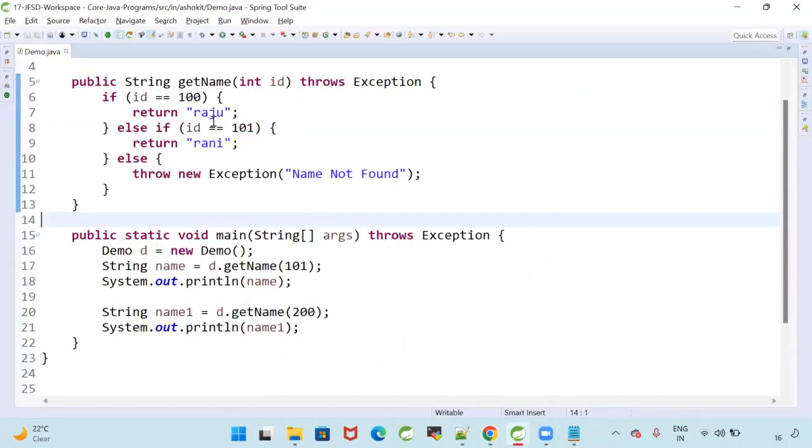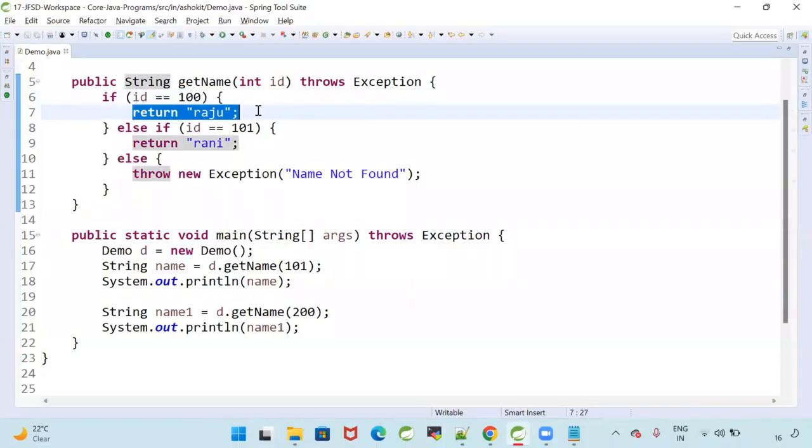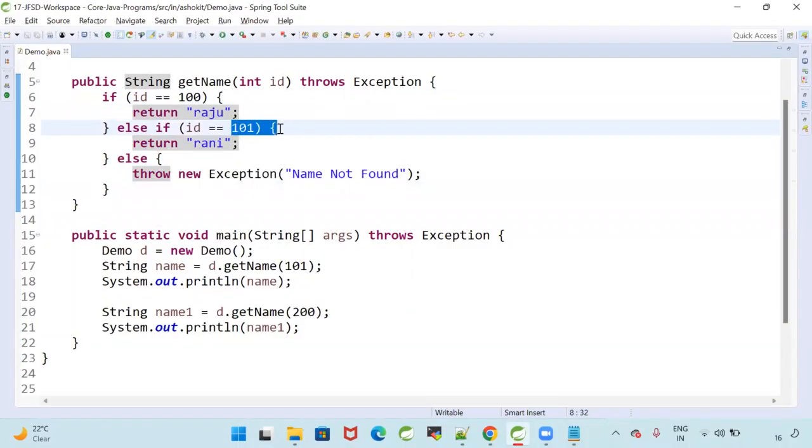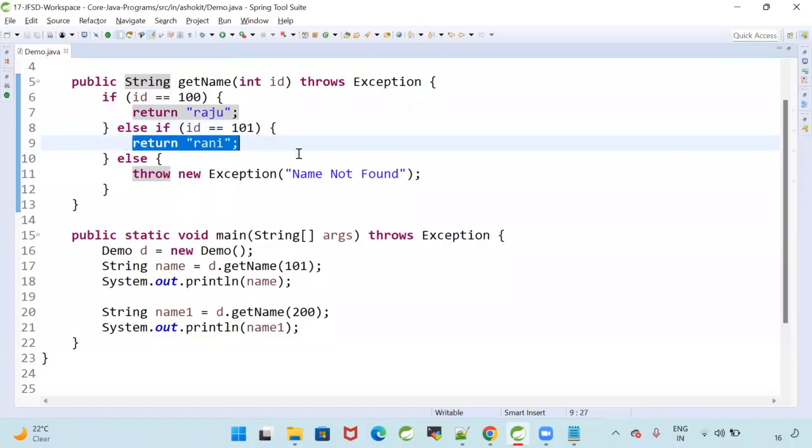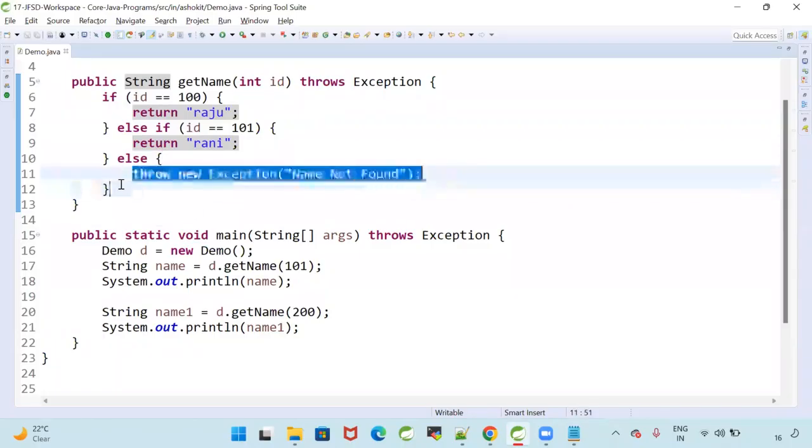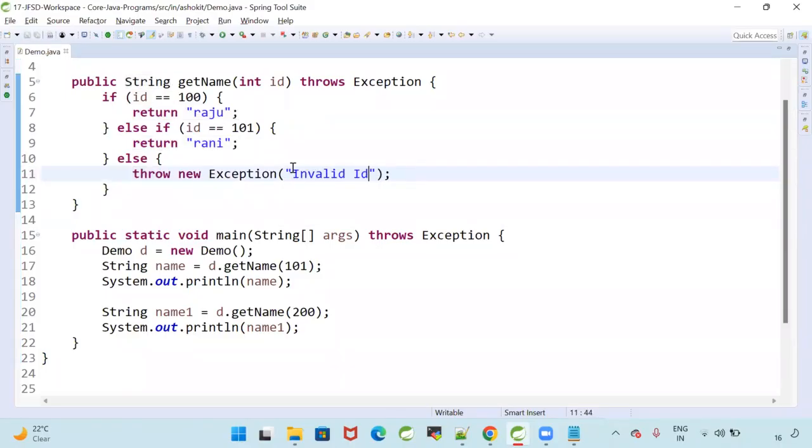If you give ID as 100, you will get Raju as output. If you give ID as 101, you will get Rani as output. If you give anything other than 100 and 101, you will get the exception, name not found, or I can say invalid ID. The message can be anything.